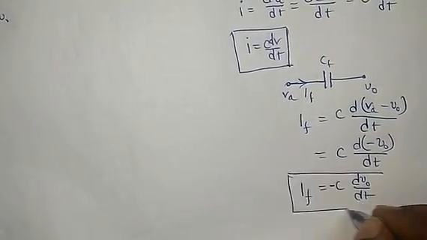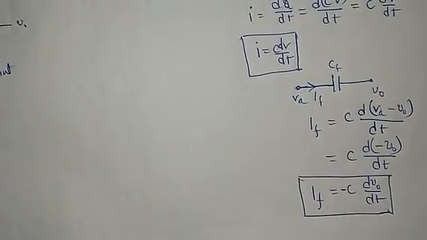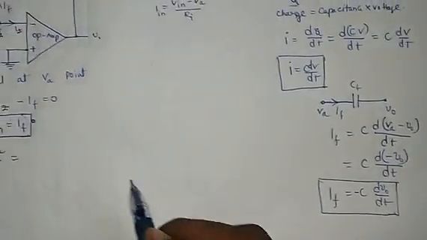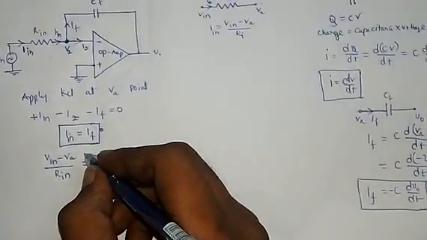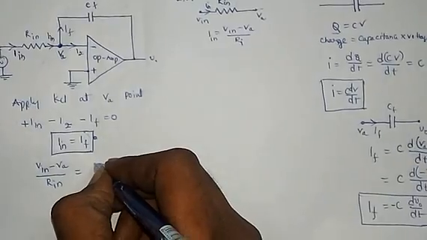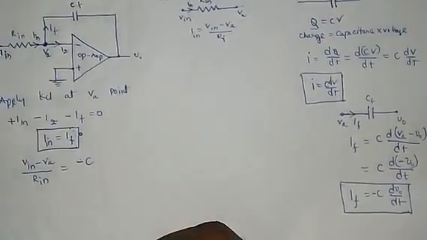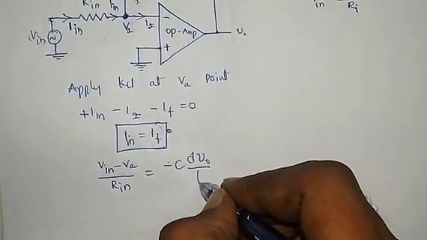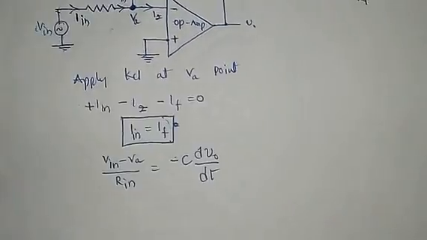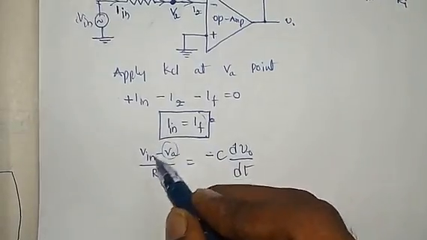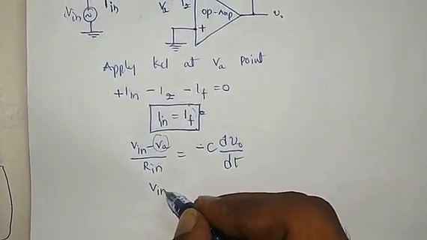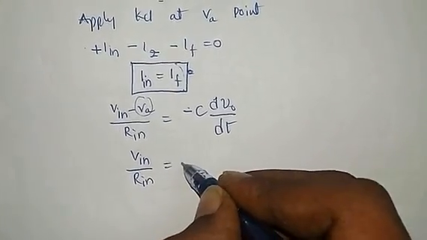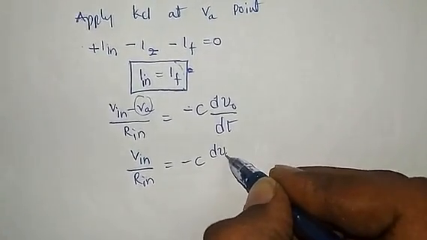Now substitute the If value in this equation. According to virtual ground, VA equal to 0, so Vin by Rin is equal to minus C dV0 by dt.